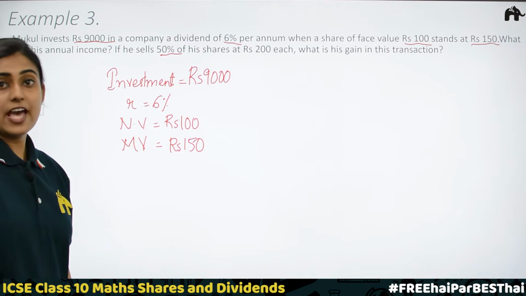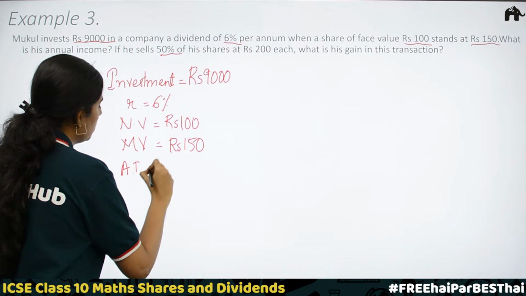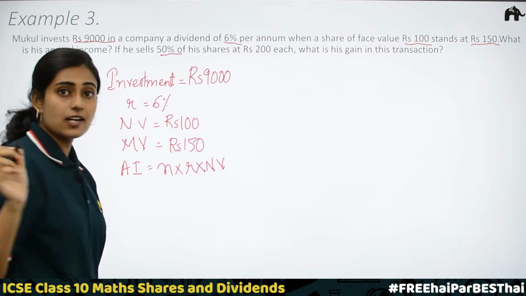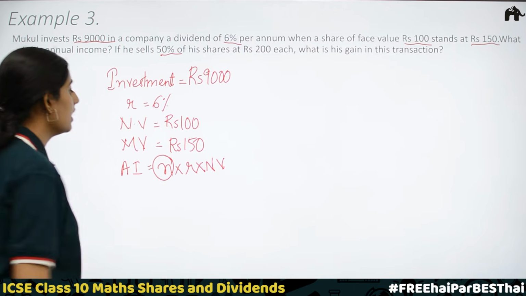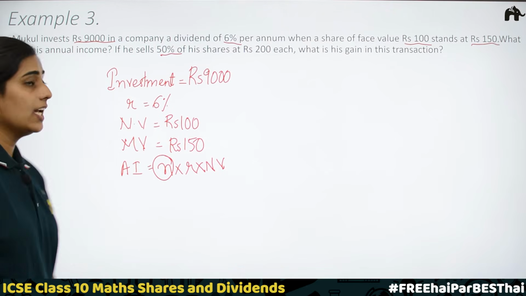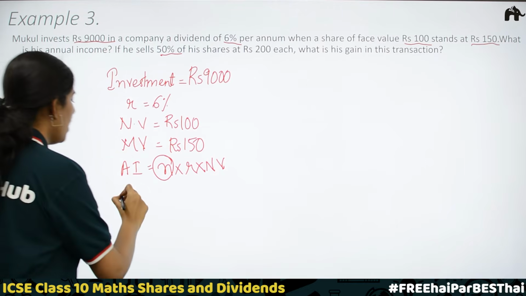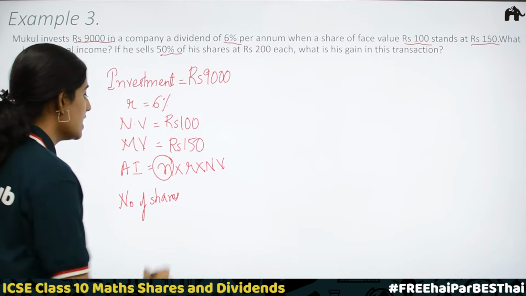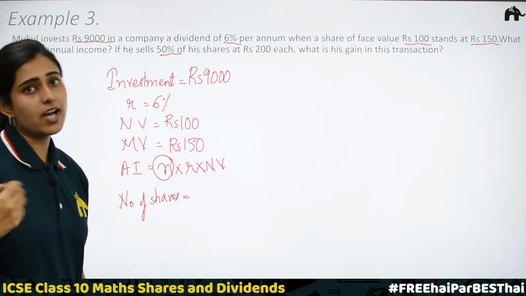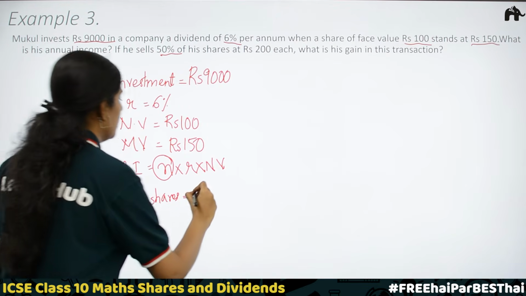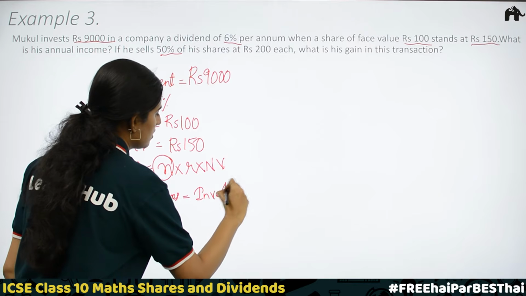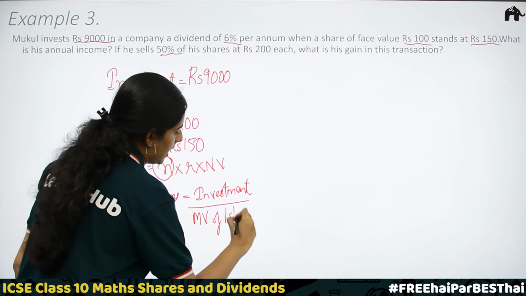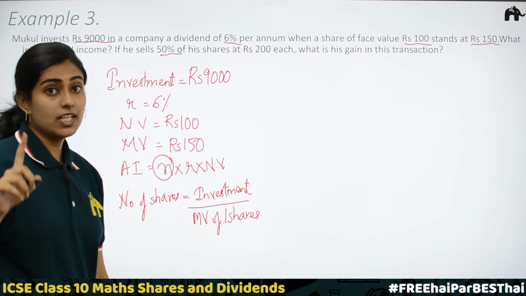What is his annual income? How do you find the annual income? We have a formula, right? Annual income is equal to number of shares into rate of dividend into nominal value of one share. Here we don't know what N is. Number of shares is not given. In that case, we have to find the number of shares first. How do you find the number of shares? Number of shares is equal to sum invested, that is the investment, divided by market value of one share. This is the first formula we discussed.